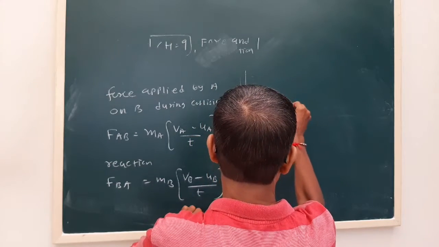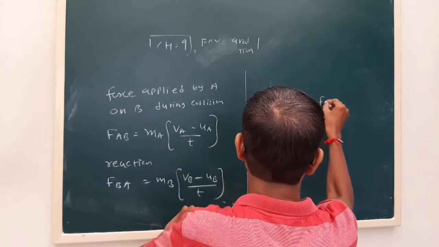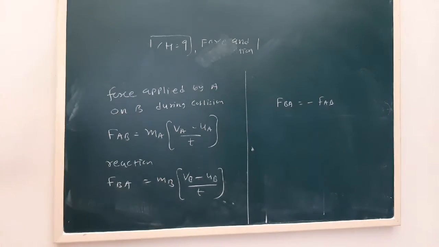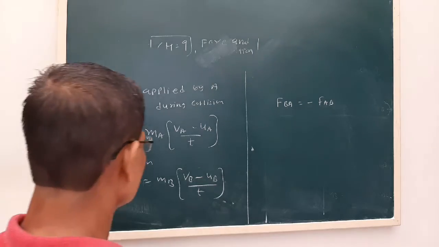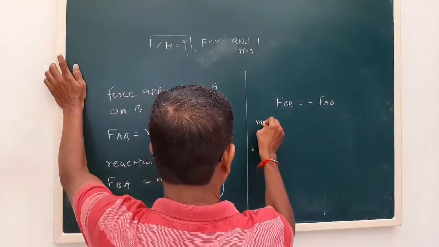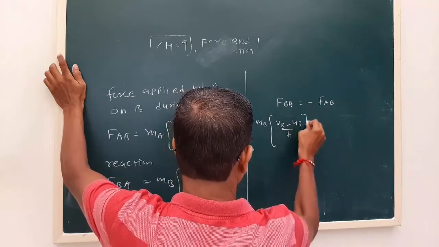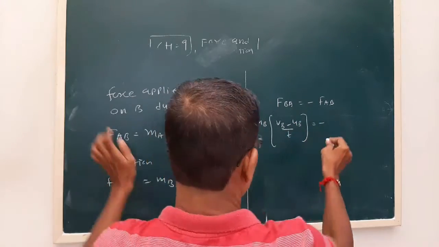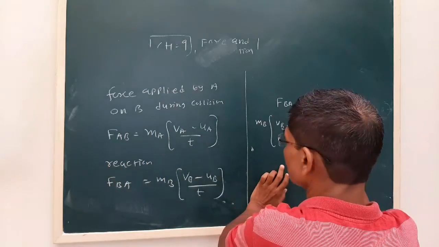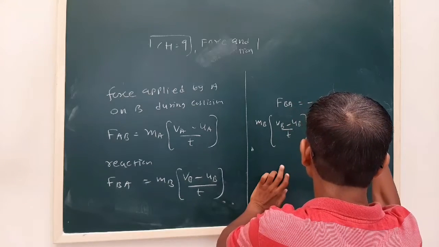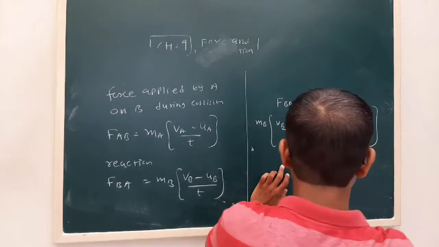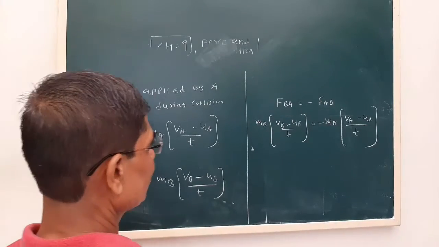So F_BA equals minus F_AB. Now this is the equation which represents Newton's third law of motion. So m_B (v_B minus u_B) upon t equals minus m_A (v_A minus u_A) upon t. Now we try to simplify it.